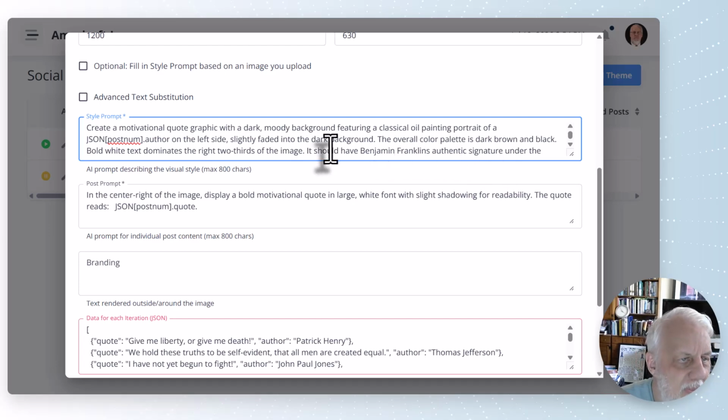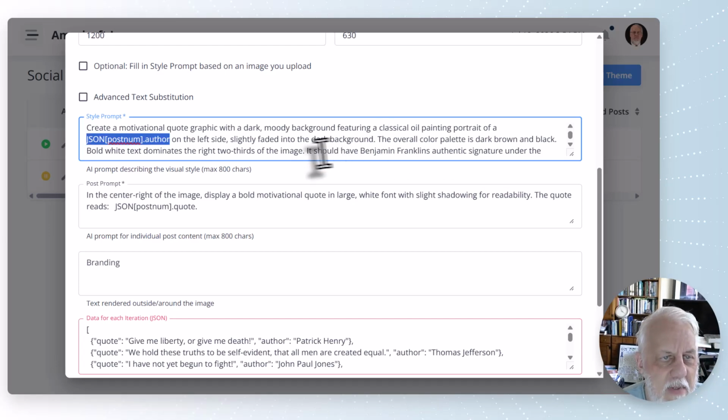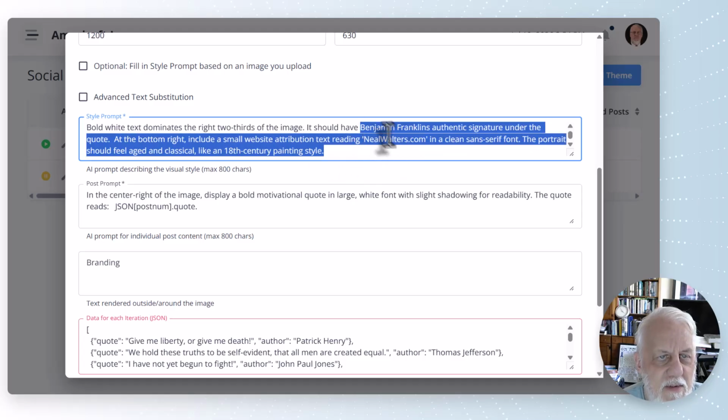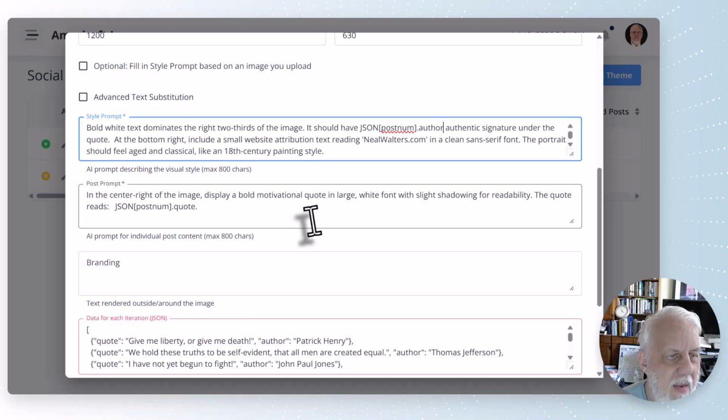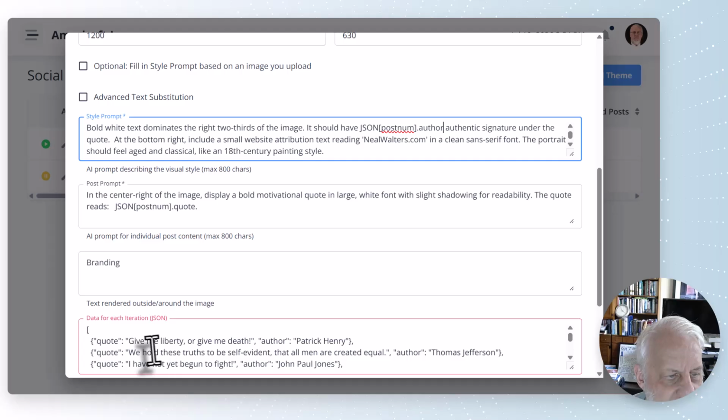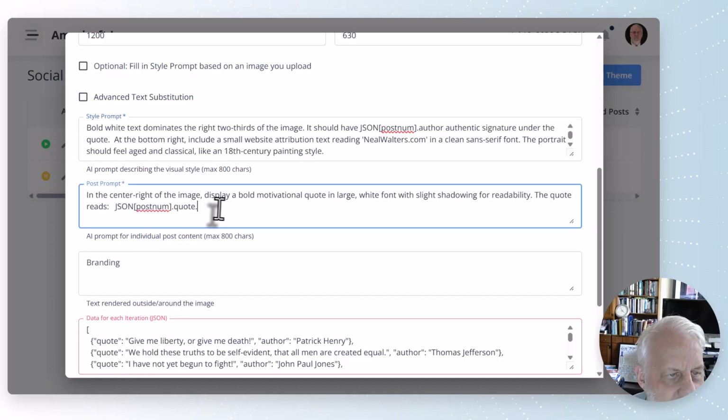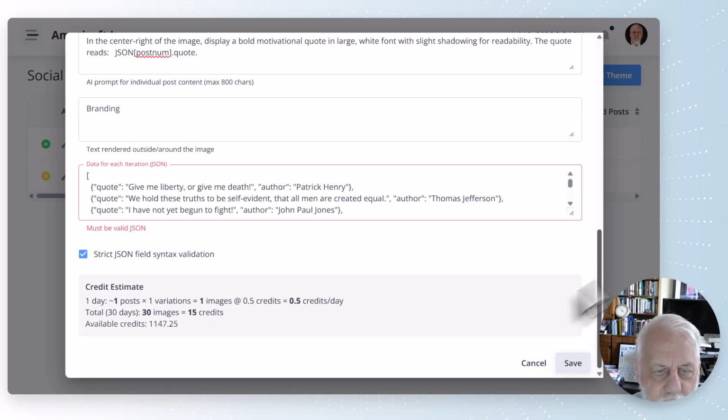Then we're going to copy that and use it one more time here. It should have so-and-so's authentic signature, so it can't be Ben Franklin again. We're going to say author so-and-so authentic signature. And this part is still the same. In the center, display a quote in white letters, the quote reads, and it's going to be whatever the words are here under the quote. So that's really all I need to change. Now I'm going to click Save.